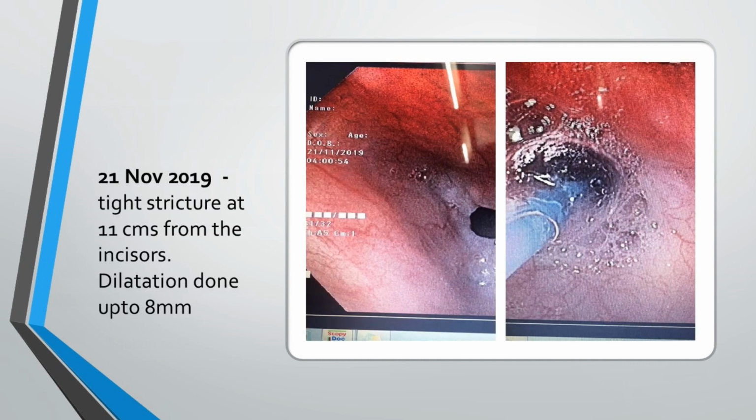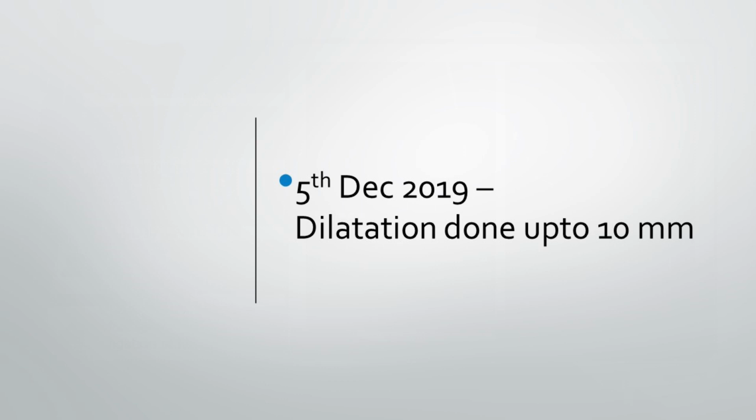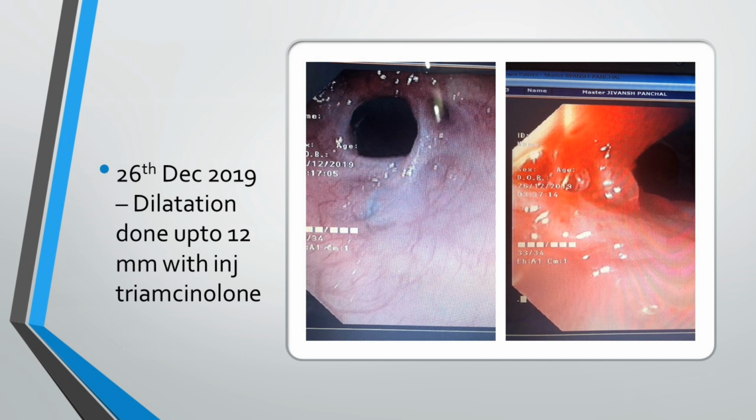And then he was referred to us for endoscopic dilatation in November 2019. This is the first opening that you see. This is at 11 centimeters from the incisors and it's pretty narrow. So the first dilatation was done with a balloon at 8 millimeter. 3 weeks later, 5th December, we dilated up to 10 millimeter. The third one, we dilated up to 12 millimeter, and you can see the opening now. This is pre-dilatation, much better, and this is post-dilatation where we've injected triamcinolone.